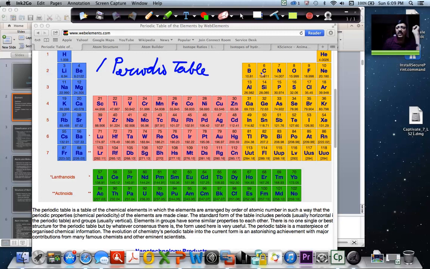Then boron, carbon, nitrogen, oxygen, fluorine, neon, helium, aluminum, silicon, phosphorus, sulfur, chlorine, argon, gallium, germanium, bromine, xenon, lead, and so on. So these are all various elements.